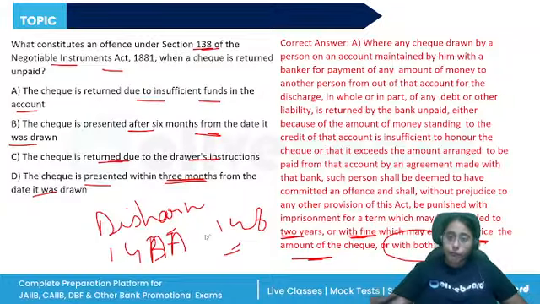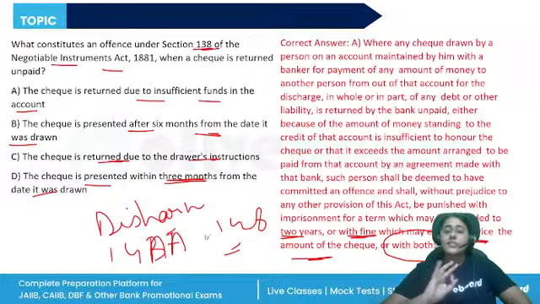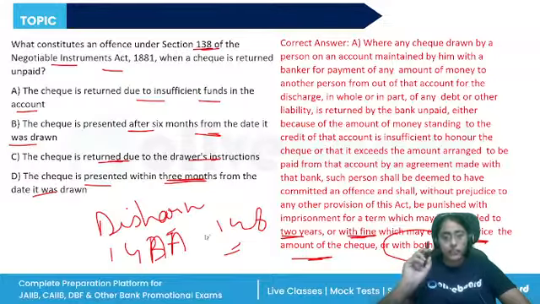If a further appeal is filed by the drawer against the conviction under section 138 to the appellate court, they need to deposit 20% of the total compensation awarded by the trial court. So these three sections are extremely important. Section 138, 143A, and 148.